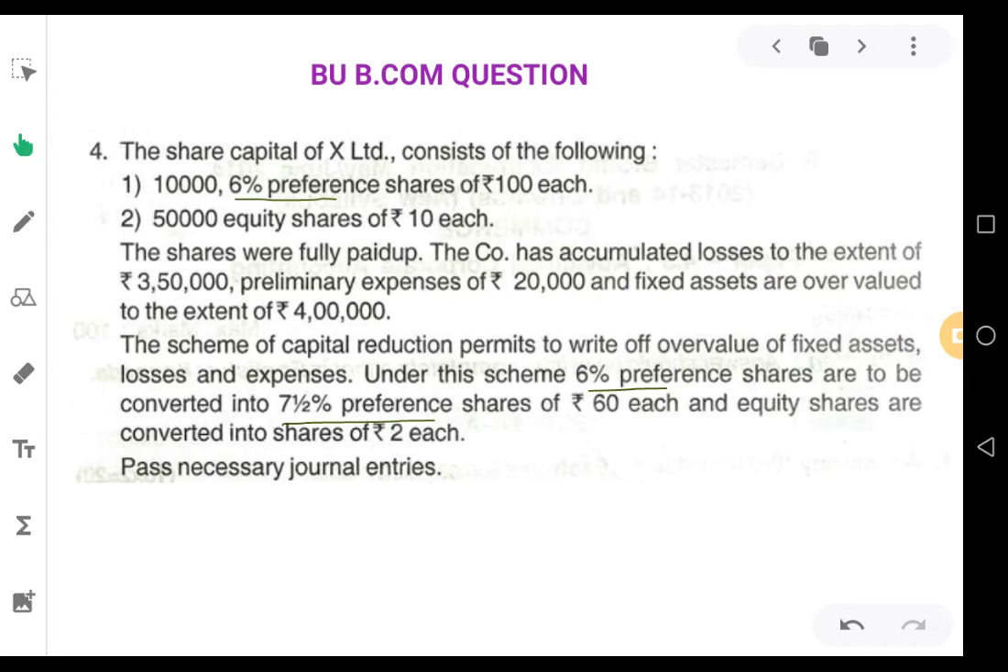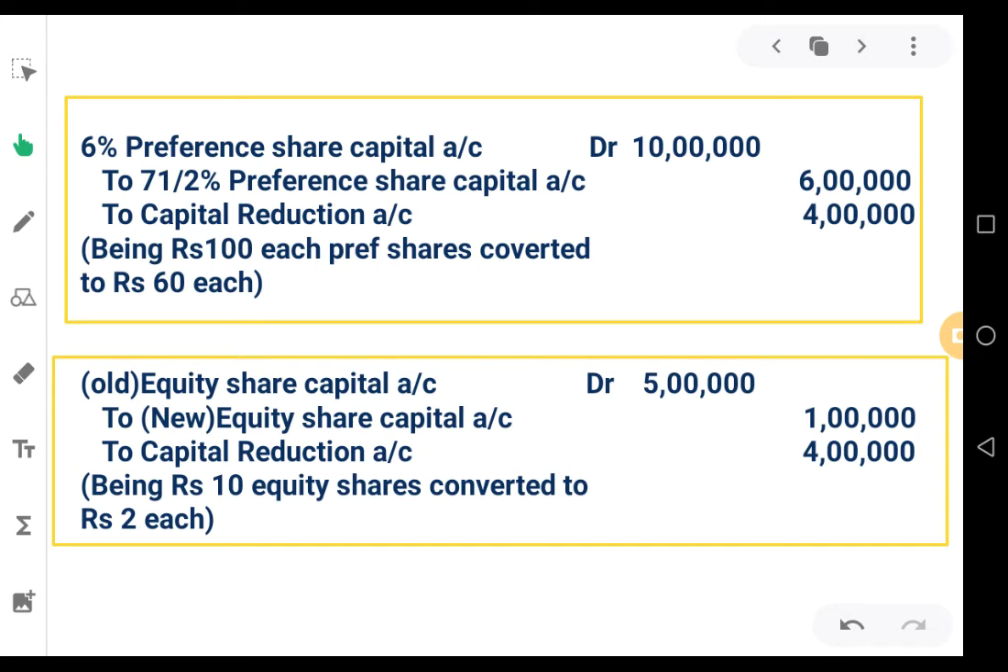Let us proceed to the journal entries part now. The first journal entry, let us pass for the purpose of conversion of preference shares. Preference shares have been converted from 6% to 7.5%, and 100 rupees shares are converted to 60 rupees each. The balance is transferred to capital reduction account.